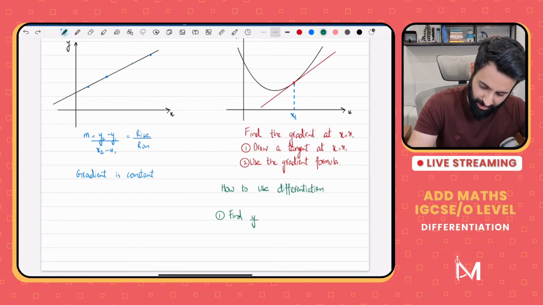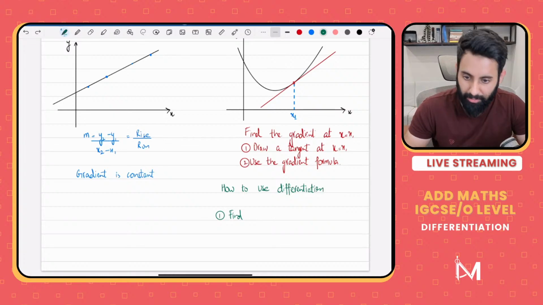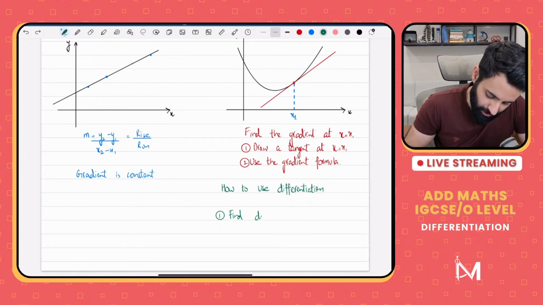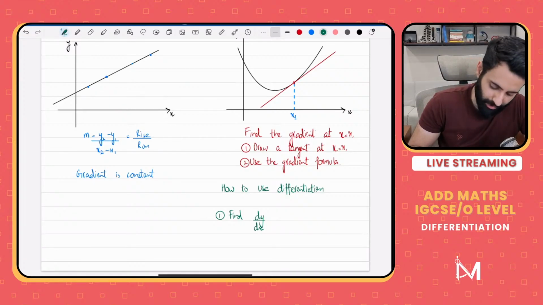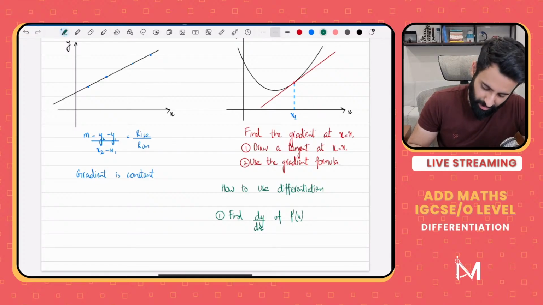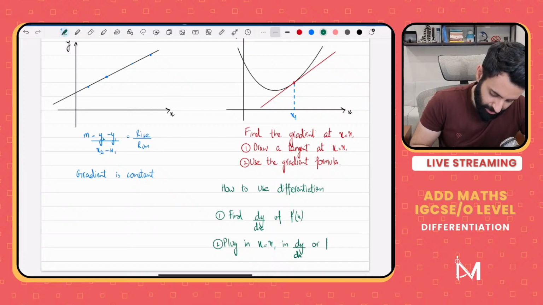Acha, what's dy by dx? dy by dx is what we get when we differentiate the equation of the curve. और इसको हम क्या कहते हैं? इसको हम बोलते हैं f prime of x as well. Then step 2 is that we plug in x equals x1 in dy by dx or f prime of x.